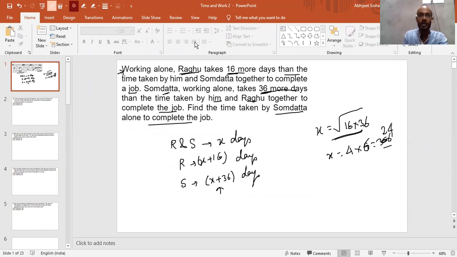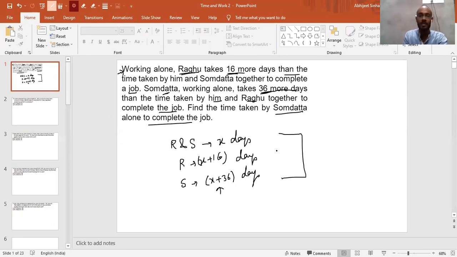But how we are calculating, that is the point here, right? How we are getting this value. So the basics we apply here, that is the LCM. Take the LCM of these three. So the LCM of these three is what? This will be x into x plus 16 into x plus 36. Now the LCM part, this is basically the total work. We assume that this is the total work.